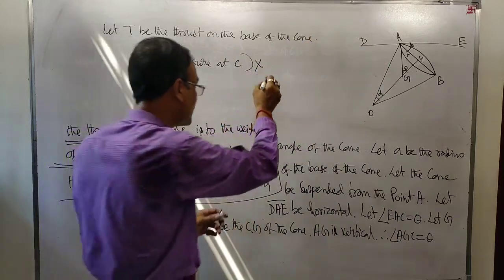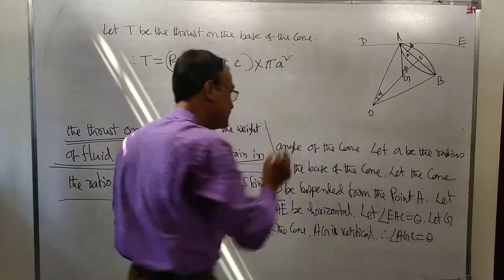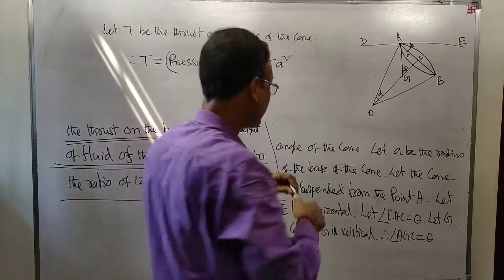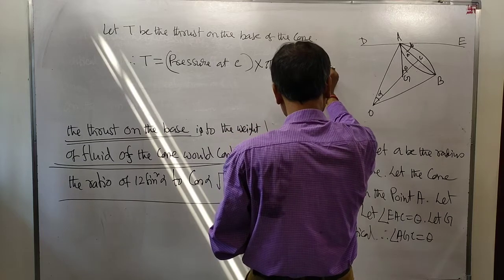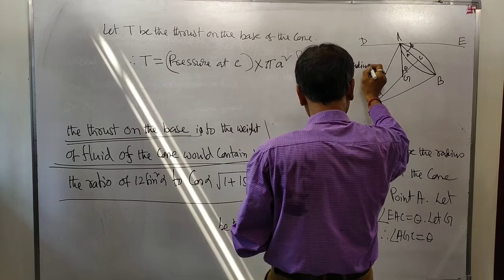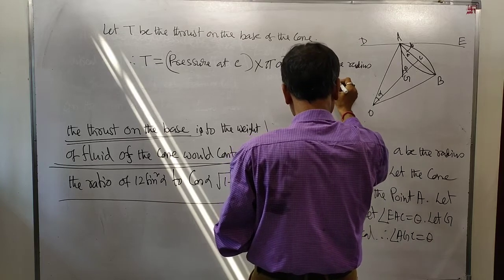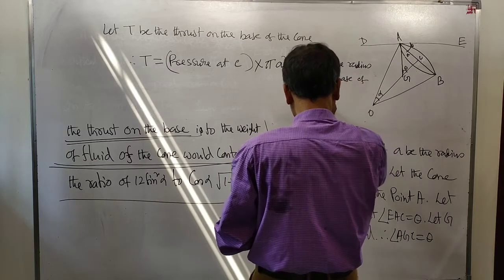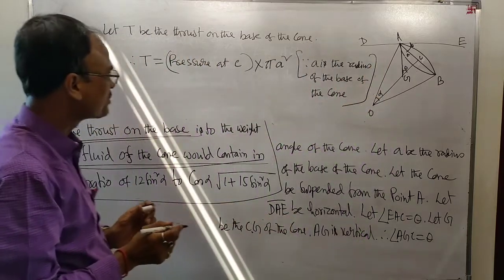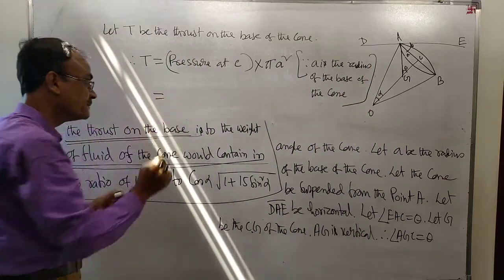Pi a square, since A is the radius of the base of the cone.